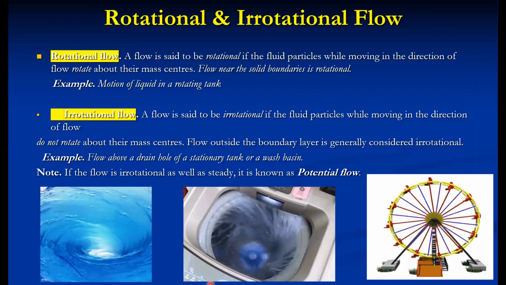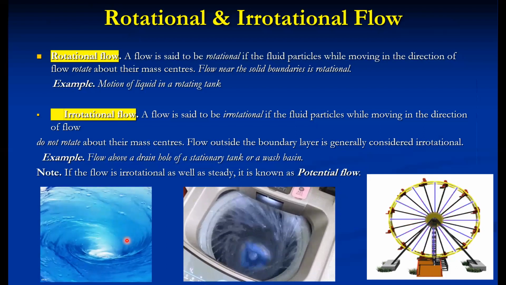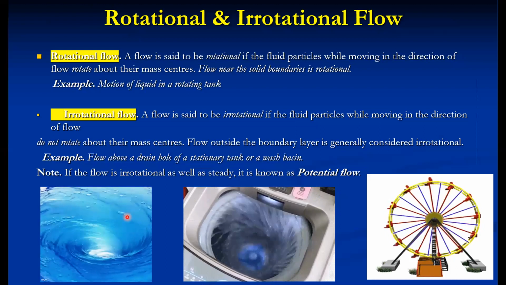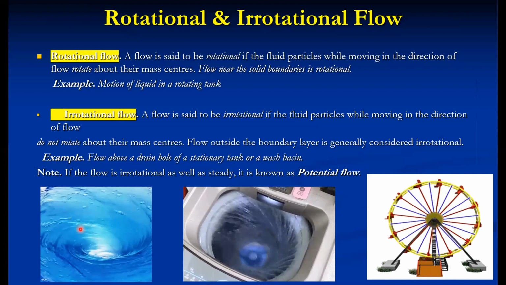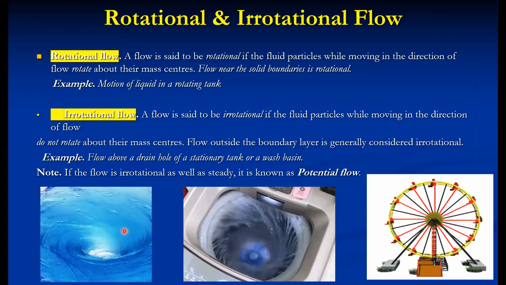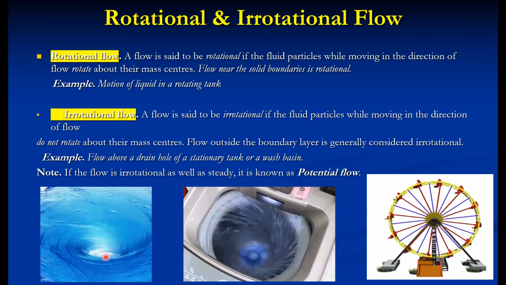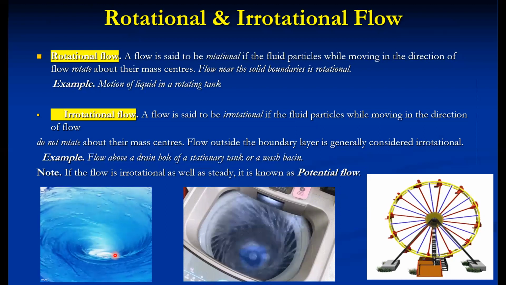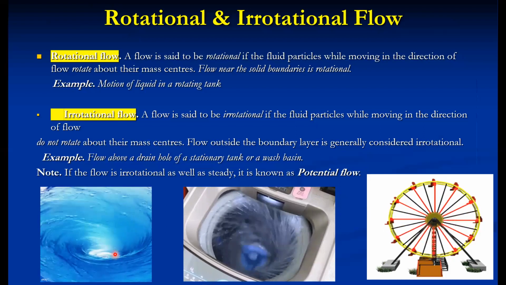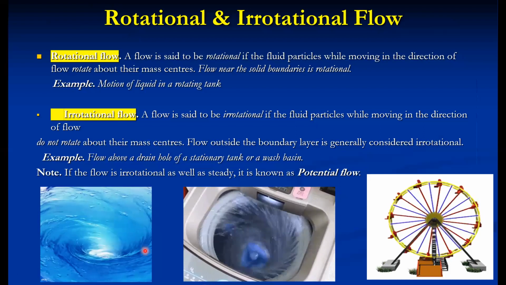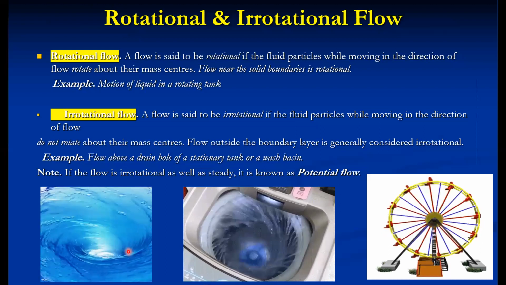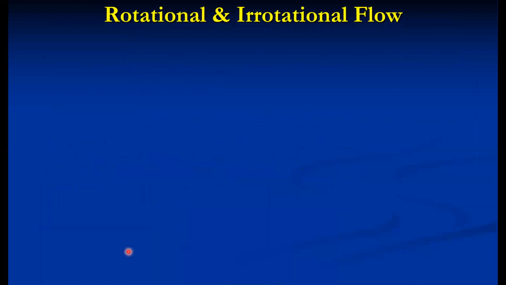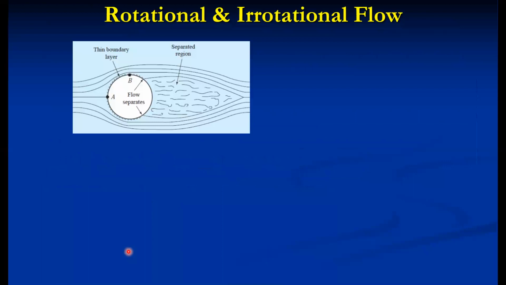So another example of irrotational flow is the whirlpool. You can realize here the fluid particles are rotating, and at the center the velocity increases. So even in a tornado we can consider that the flow remains irrotational, but the fluid particles do not rotate about their own axis. So these are some natural occurrences, but from an engineering perspective, the flow near the boundary